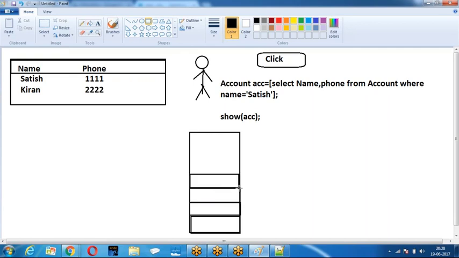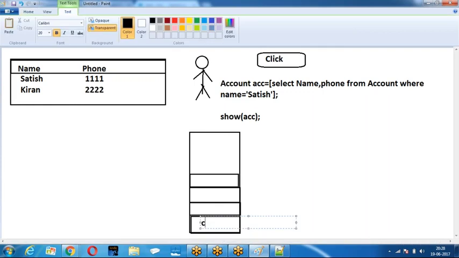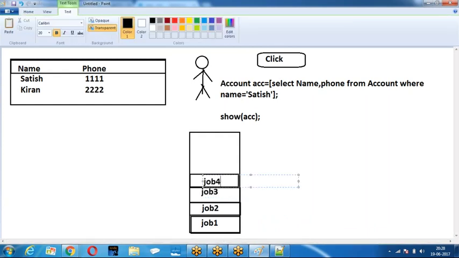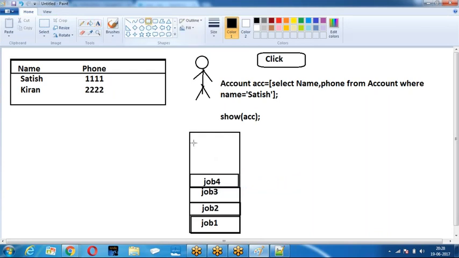In the queue, already someone has called show. Job 1 is pending. Job 2 is pending. Then you call show. Now the show is added.